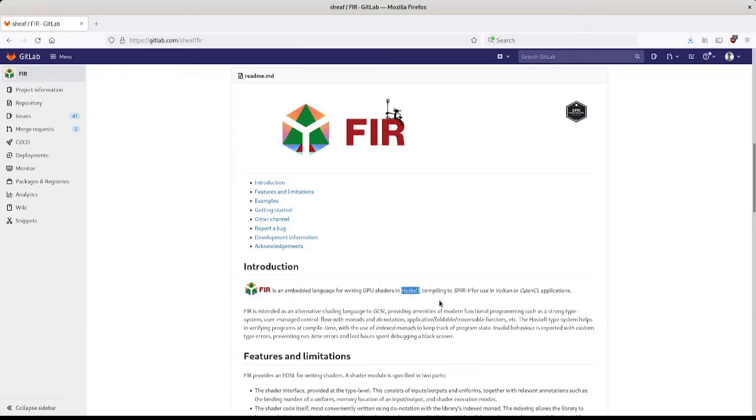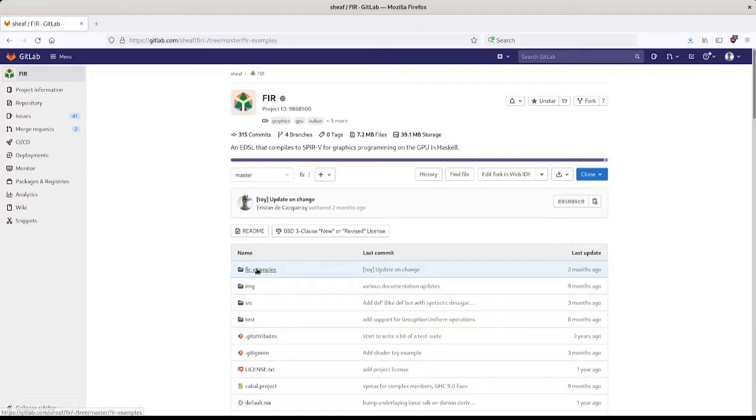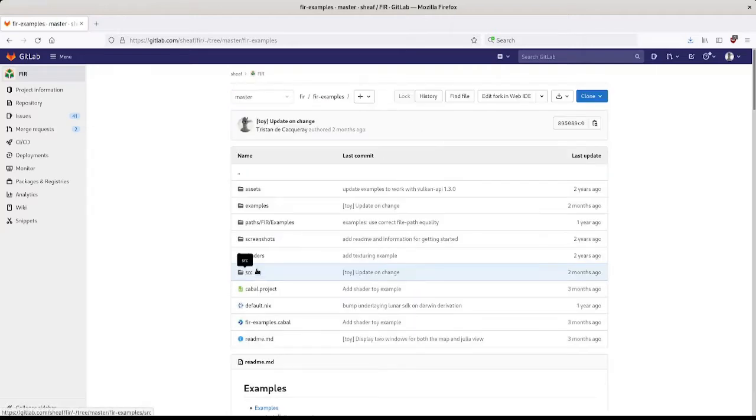So FEAR is a Haskell library, which implements a compiler to convert special Haskell code into SPIR-V. And this is great because Haskell is a fantastic programming language. Today, we'll have a look at the toy demo, which demonstrates how to use FEAR to execute a GPU rendering of a fractal written in Haskell.